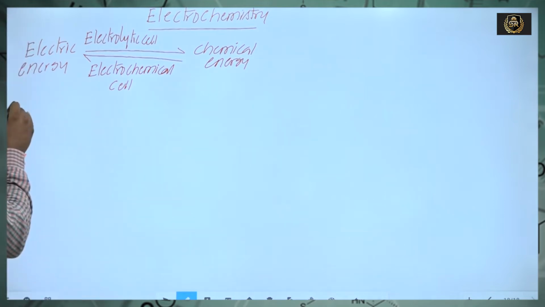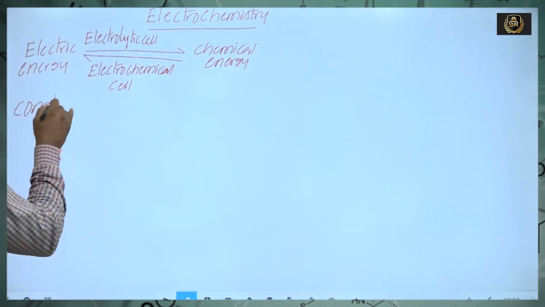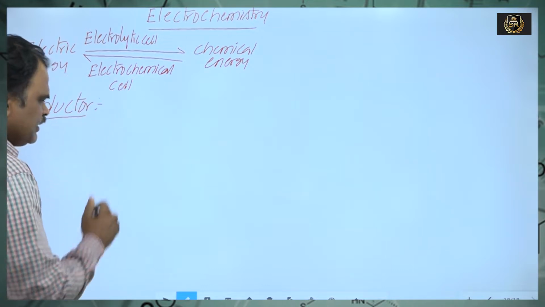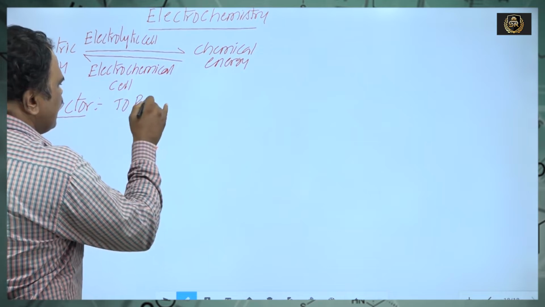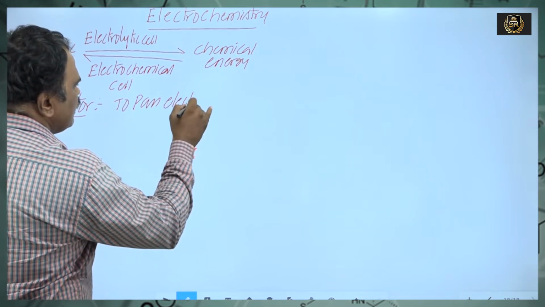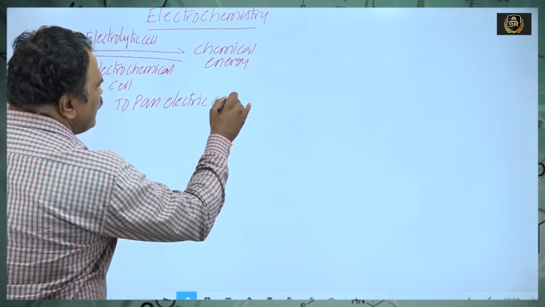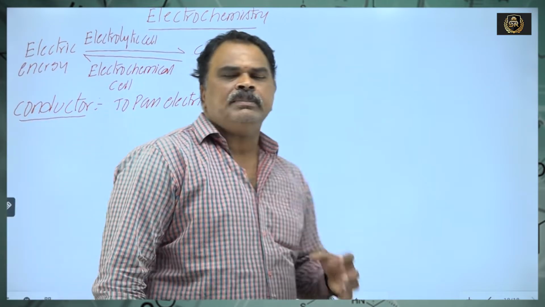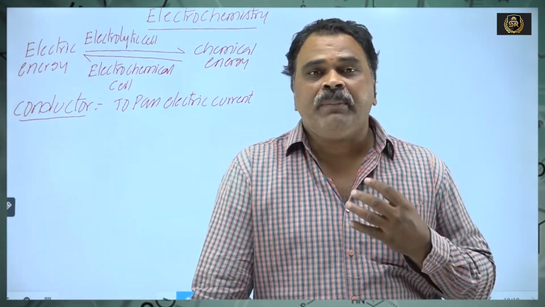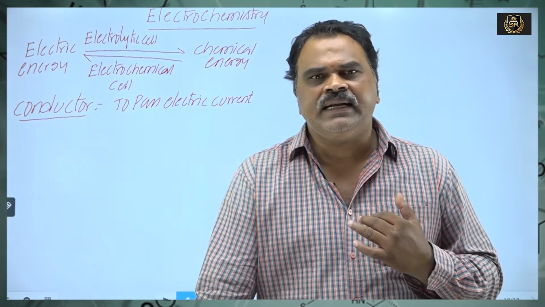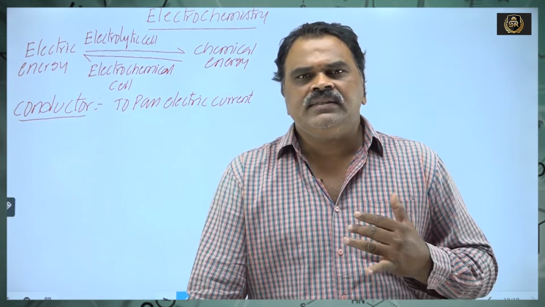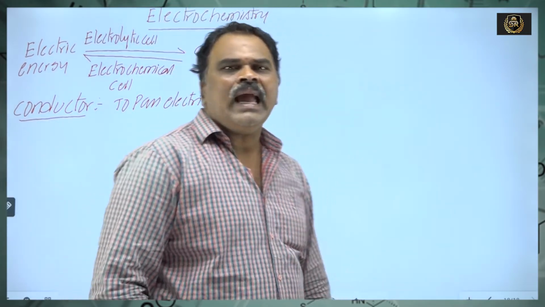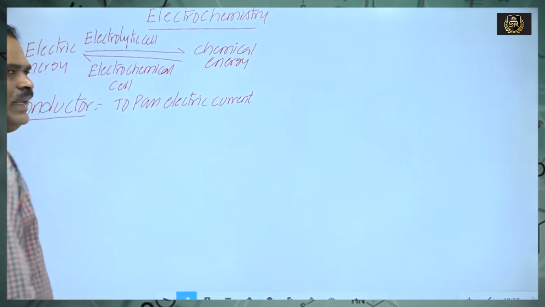Now, what is meant by a conductor? The substance which has a tendency, a capability, the ability to pass electric current through itself, either in molten state or in aqueous state, is nothing but a conductor.